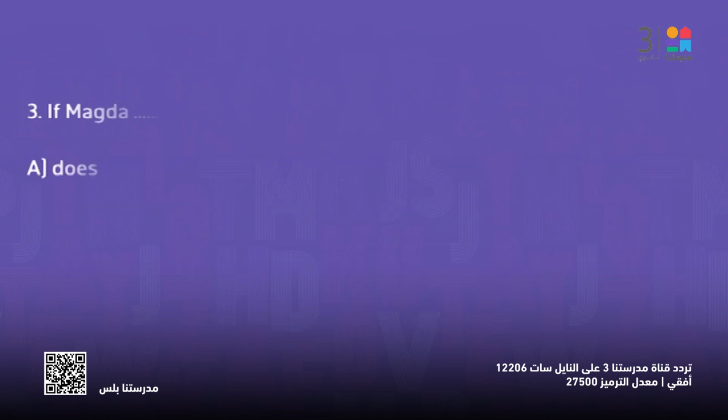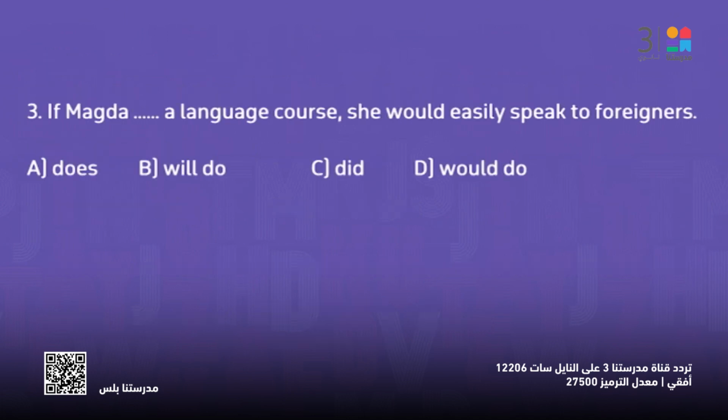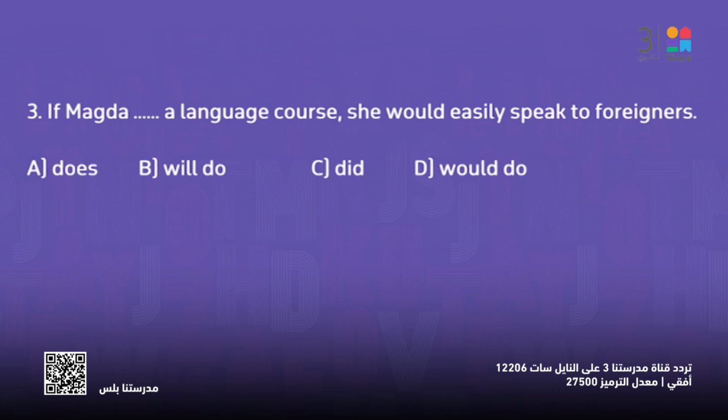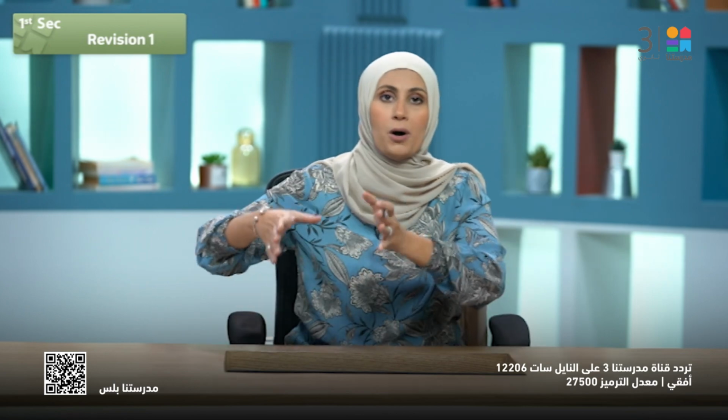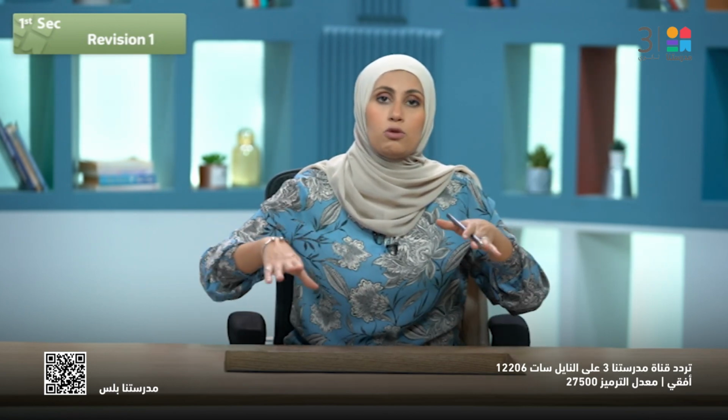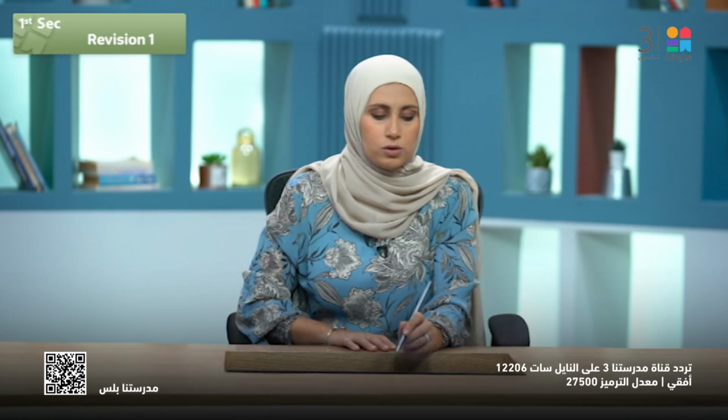So mustn't. If Magda, a language course, she would easily speak to foreigners. Here I have if conditional. Let's go to the result and see which tense it is in. She would easily speak, would speak. If would speak, what's the first part that goes with if? It has to be past simple, of course. So if Magda did a language course, she would easily speak. If you have if conditional or when, go to the other part and see which tense it is so that you are able to understand which one to choose.